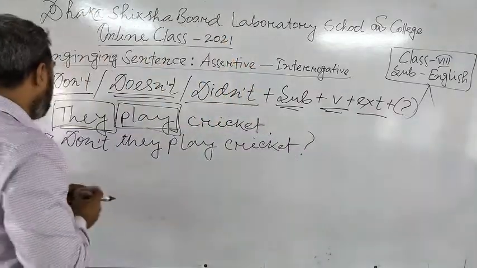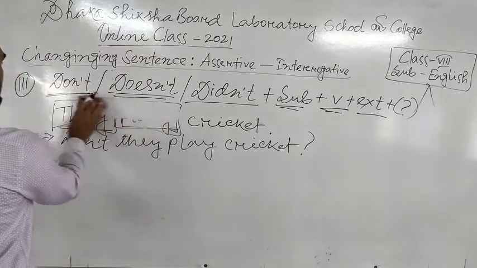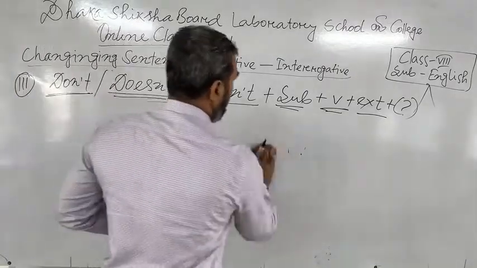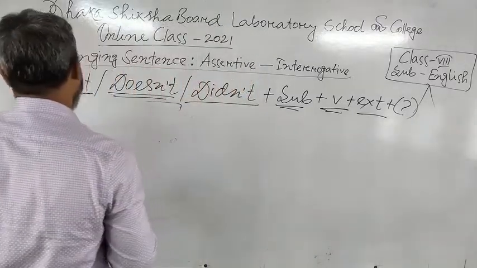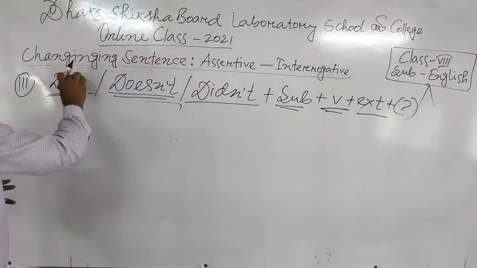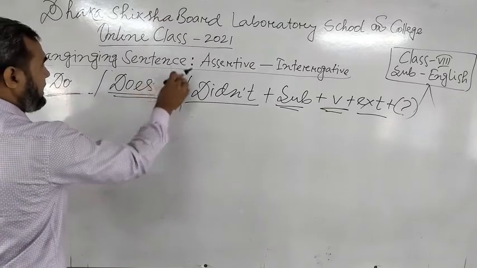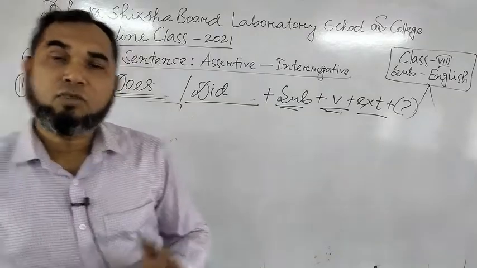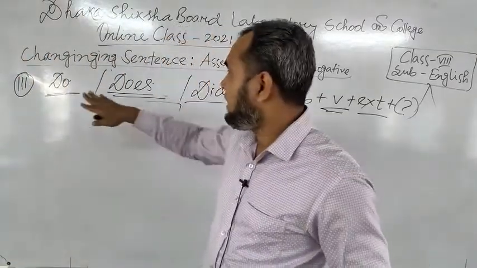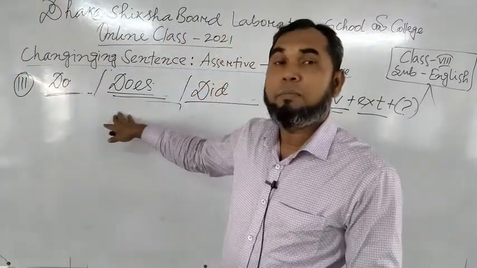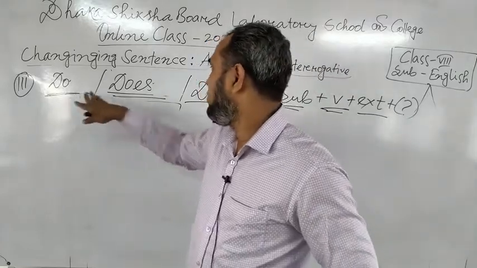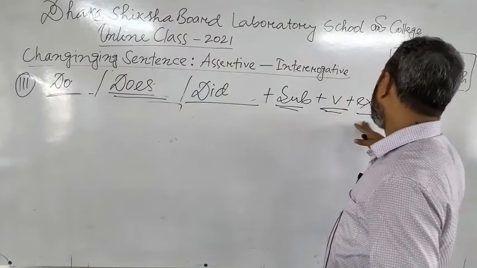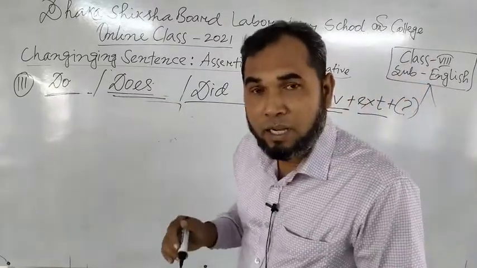And the question is, if the sentence has negative meaning, if the sentence is in negative form, then what will be the structure? You have to only remove not. The sentence structure will be the same. If the sentence expresses negative meaning, then you have to use do, does, did according to the tense, then the subject, then the verb, then the extension, then the sign of interrogation.